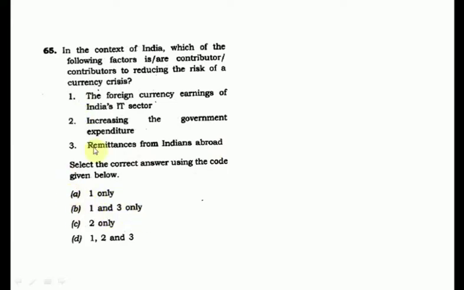See, this is 100% application oriented, and there was a currency crisis situation, or you could have read it like our remittances have dropped last year. If at all you were preparing earlier also, this was in the news probably in Jan or Feb, and that is the reason this was asked.